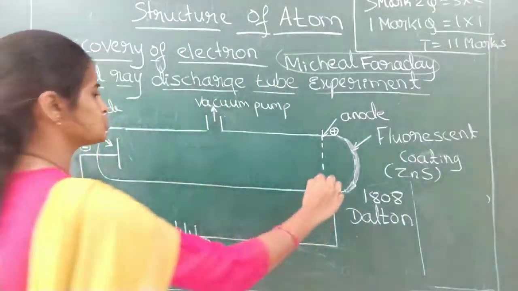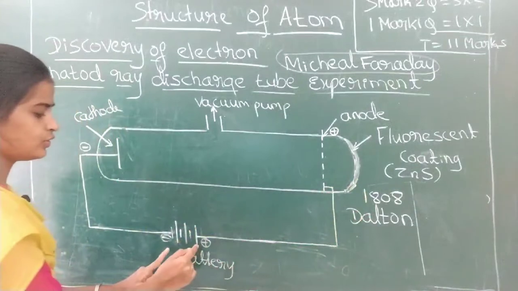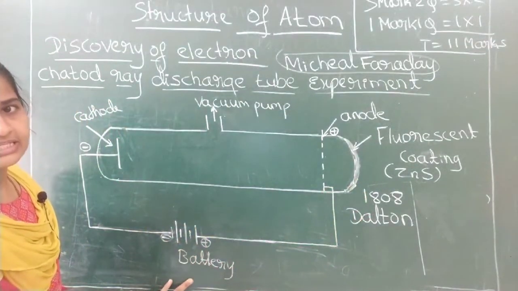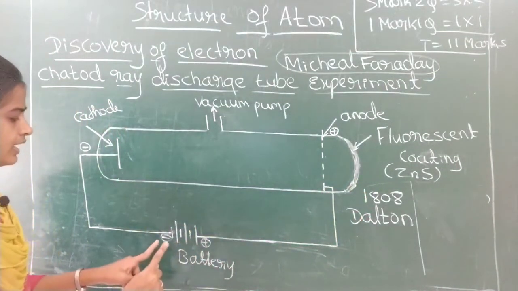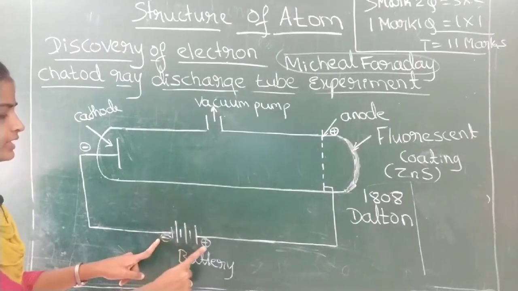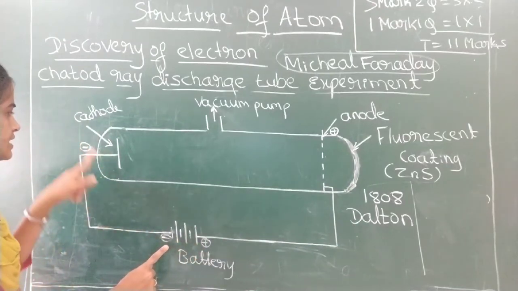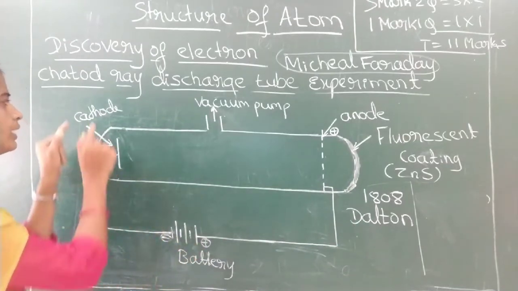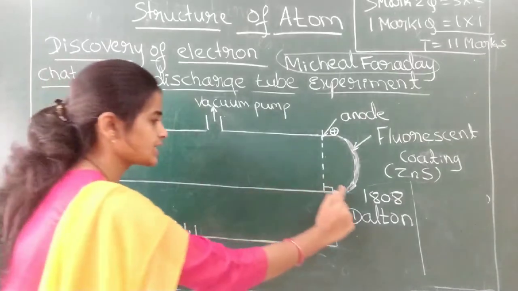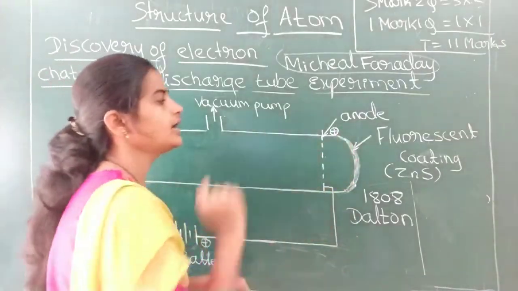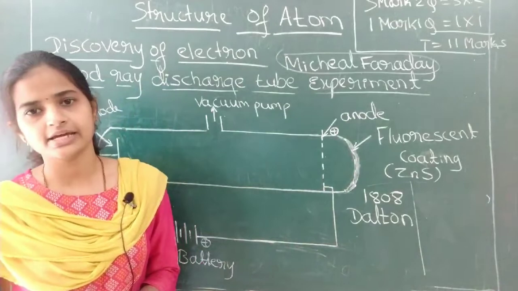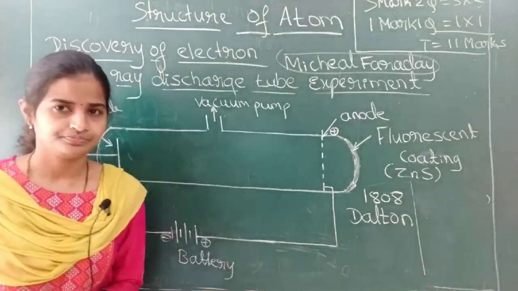These two terminals are further connected to the electric source, that is, a battery here. This is the negative and this is the positive. As this is connected to the negative, it acts as a cathode, and this is connected to the positive, so it acts as an anode. Is that clear, students?